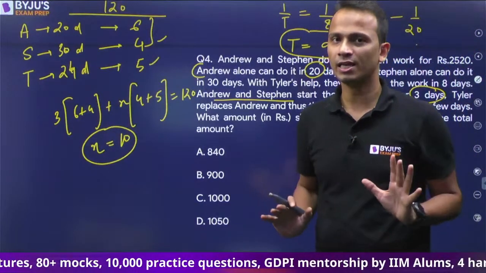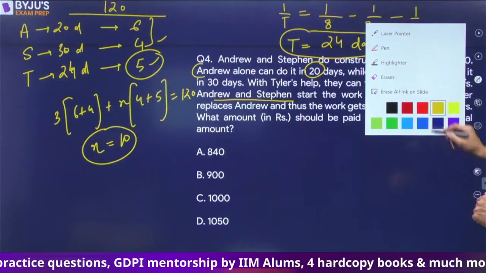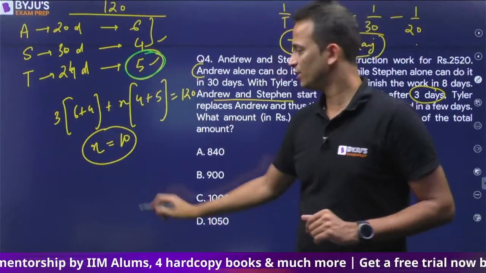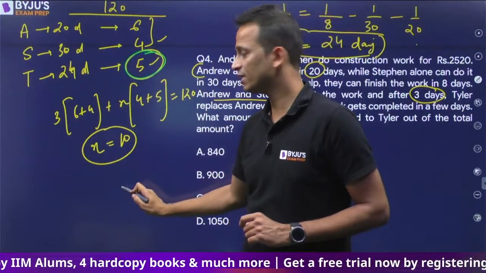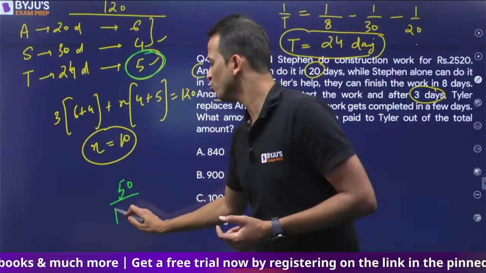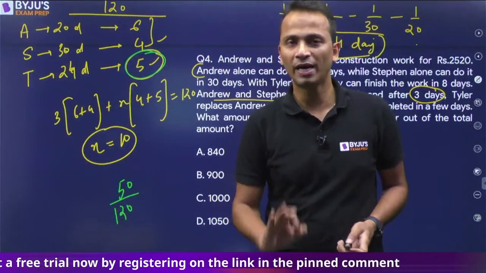Tyler has worked for 10 days. So in these 10 days at a rate of 5, Tyler will finish 10 into 5, that is 50 units of work out of a total of 120 units of work. So this is the fraction of work that is finished by Tyler.